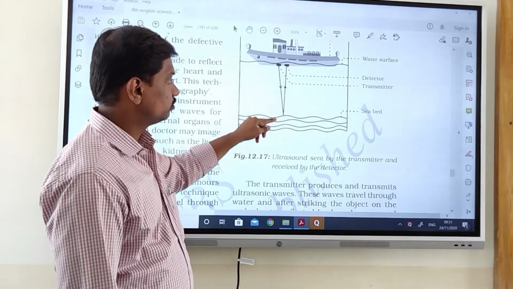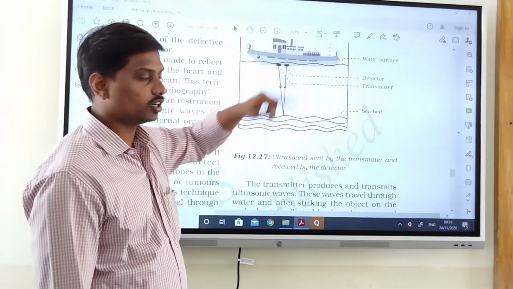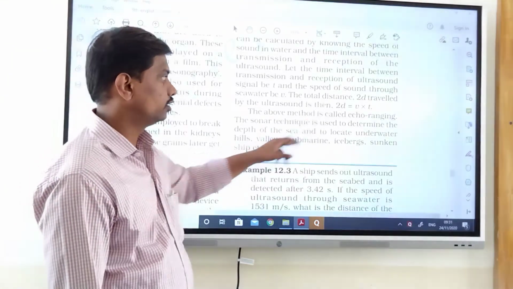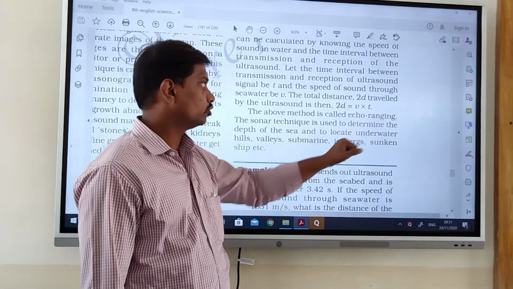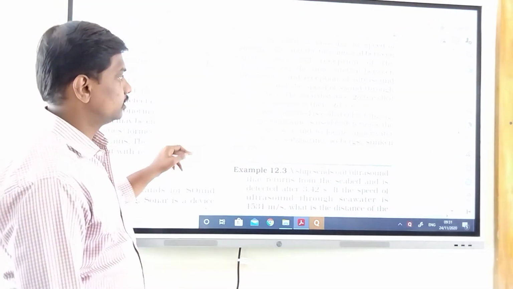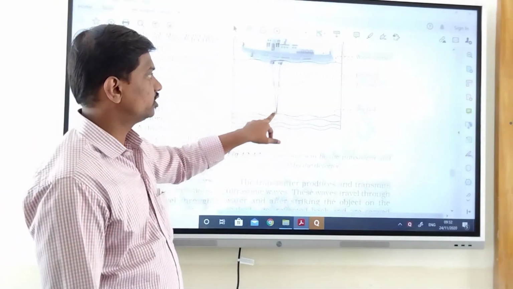2D, why we use it means two distances are there here. One distance we will set and another distance is what we are getting. So that's why we are using 2D here. 2D equals V into T, velocity into time. Okay, we can say this one as echo ranging.